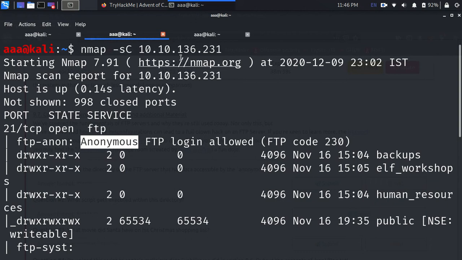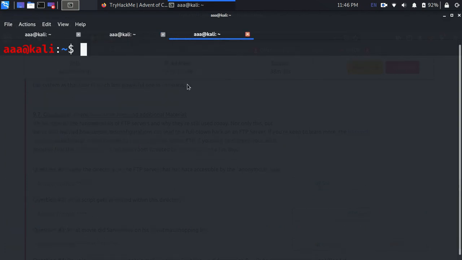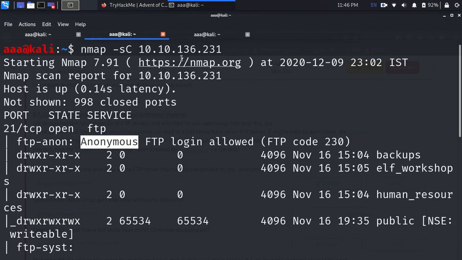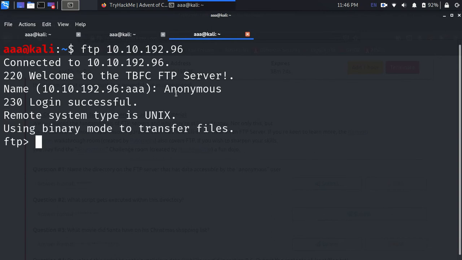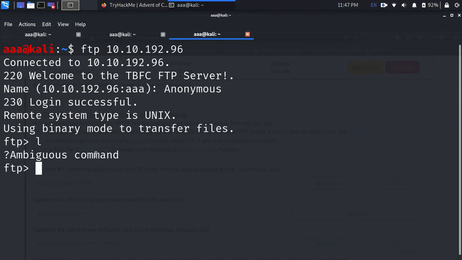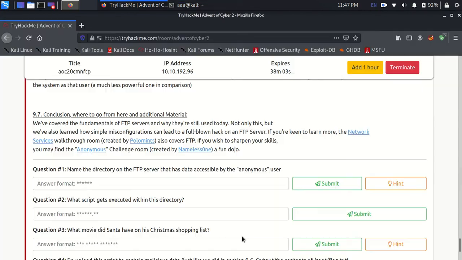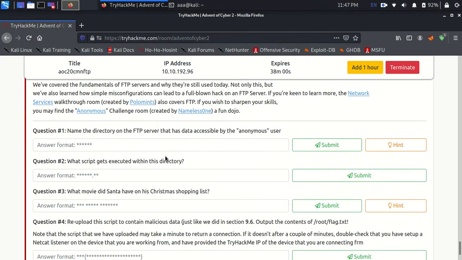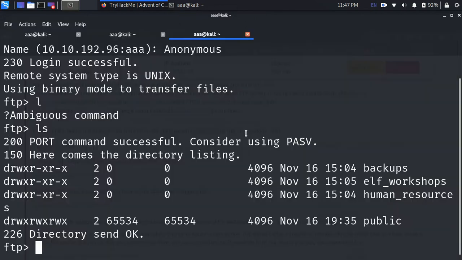When it says anonymous FTP login allowed, it means you can connect to this IP address with the name anonymous, which is not always the case. You usually need a proper username and password to log into an FTP, but because this was left at default and not set properly, anonymous as a username allows a proper login, and I can go inside and check the files. I cannot check each and every file, but at least I am inside. Question: name of the directory of the FTP server whose data can be accessible by the anonymous user.